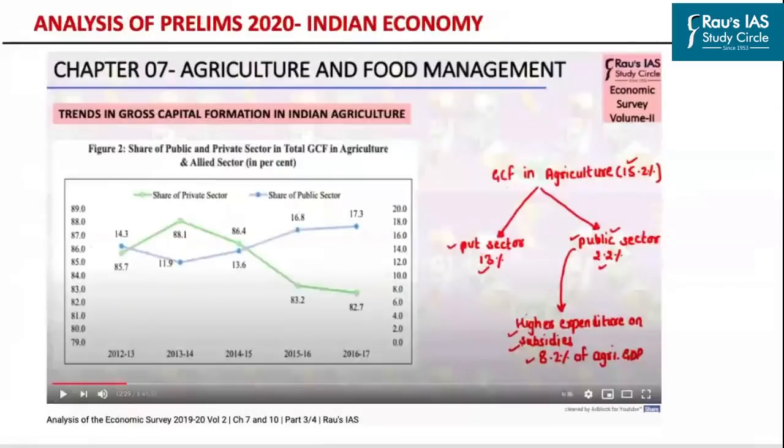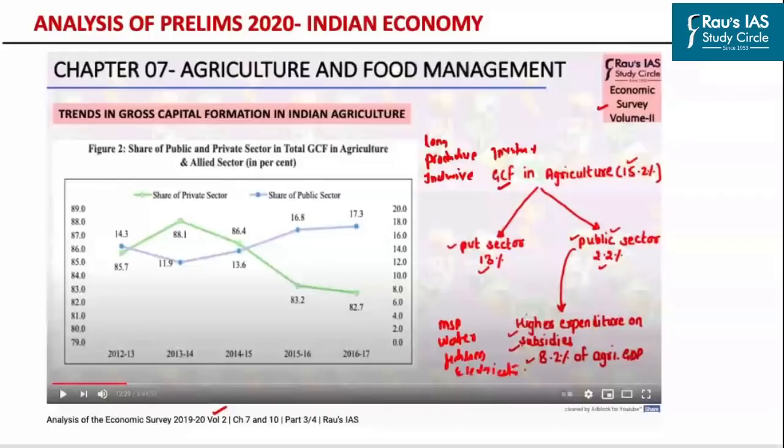Apart from that, in our economic survey video analysis which has been uploaded on YouTube, we have discussed in detail what constitutes gross capital formation, that is investment, and what constitutes expenditure in Indian agriculture. Investment in Indian agriculture, as discussed before, is long term in nature. It enhances the productive capacity of Indian agriculture. It is inclusive in nature, that is, it benefits all the farmers. Whereas subsidies include the minimum support price, subsidies with respect to water, subsidies on fertilizers, subsidies on electricity, and so on.